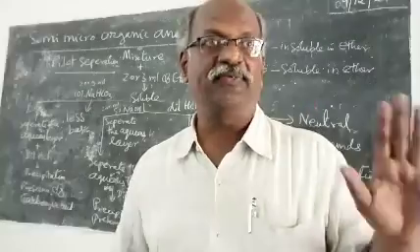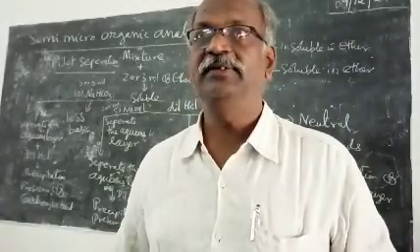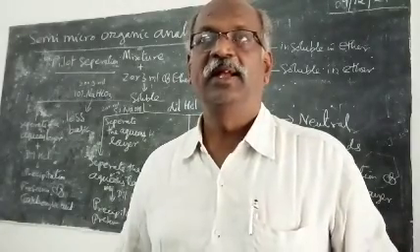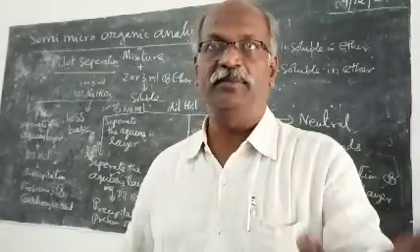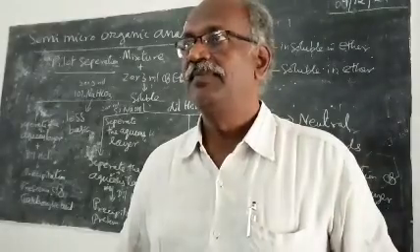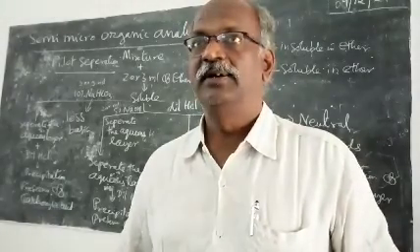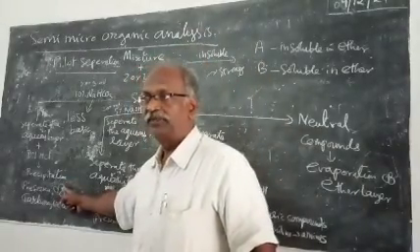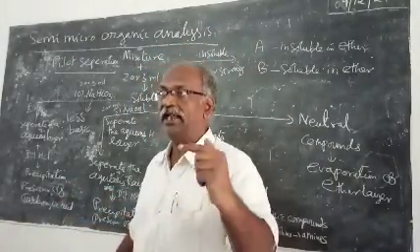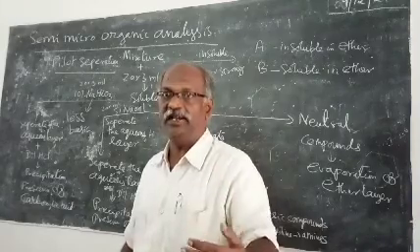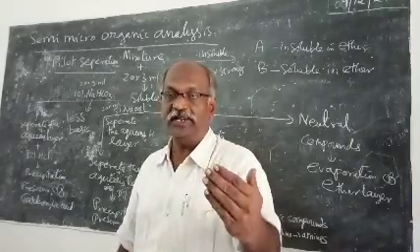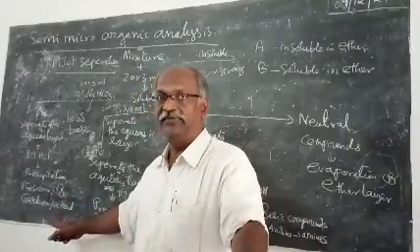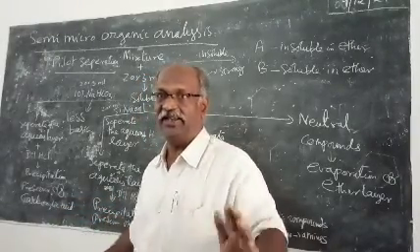If both the compounds are soluble in ether, then dissolve the mixture in ether, add sodium bicarbonate in bulk, separate the aqueous layer and neutralize it with dilute HCl. Remember, again and again, you must add sodium bicarbonate in portions and separate the sodium bicarbonate layer completely and add dilute HCl. You will get the carboxylic acids.